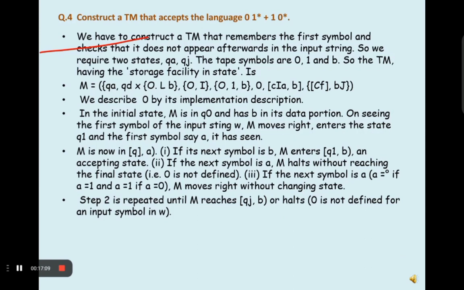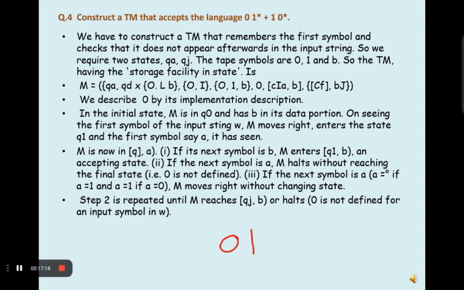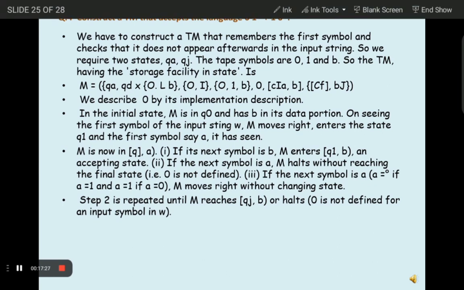In this question we have to construct a Turing machine that accepts the language 01 star plus 10 star. For this, we have to construct a Turing machine which remembers the first symbol and checks that it does not appear afterwards in the input string.